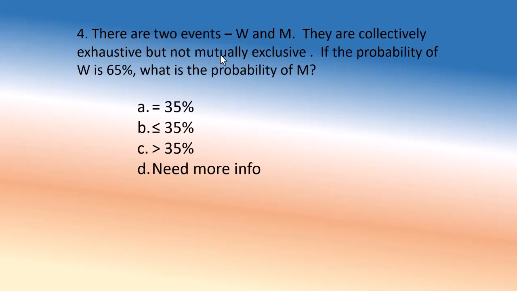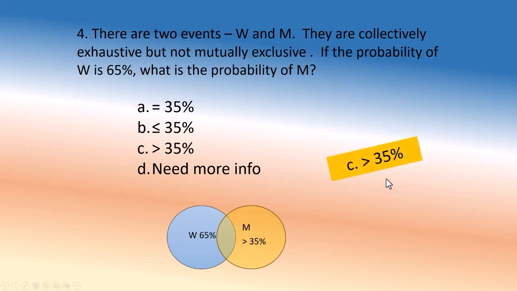At least someone has 2 computers. Otherwise, they would be mutually exclusive. So that's what we're looking at here. This one and that one, and some have more than 2 computers. In that case, the correct answer simply will be 35% or more. I mean, more than 35%. Because someone has 2 computers for sure.